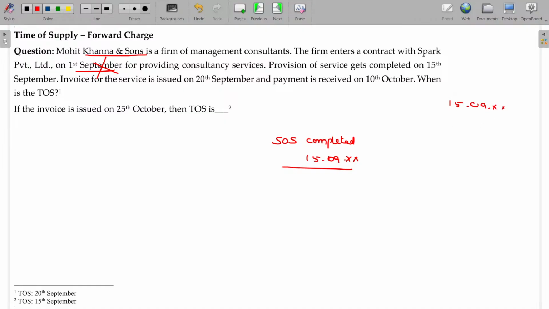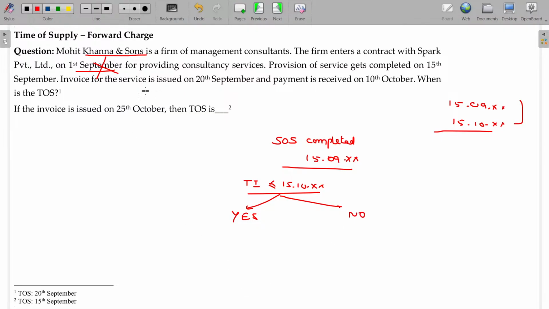If I add 30 days, 15th October will be the deadline. Now the question is: is the tax invoice issued on or before 15th October or not? Yes or no? That's the question.